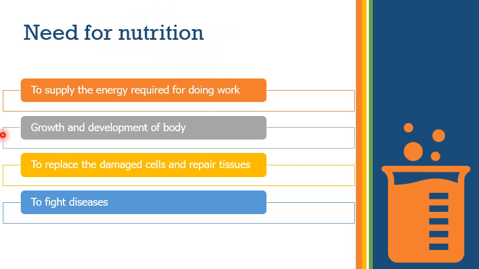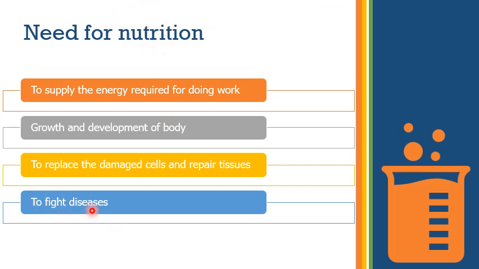Now the second is growth and development of the body. Day by day we are growing and our body is being developed, so for that also nutrition is required. The third point is to replace damaged cells and repair tissues. There are some damaged cells and tissues in our body, and to repair them, nutrition is required.